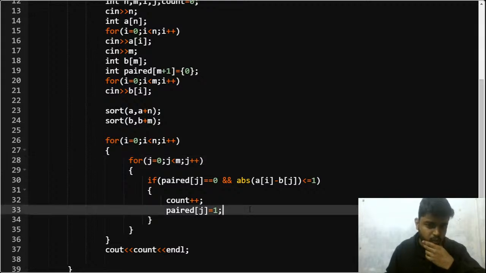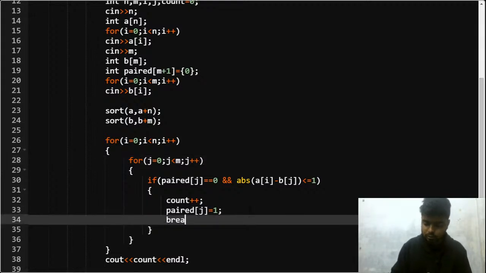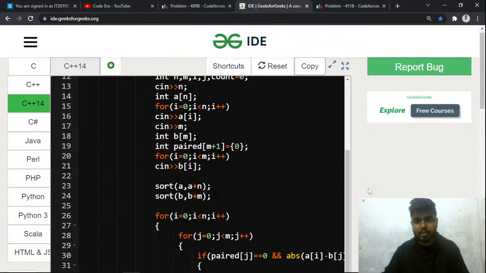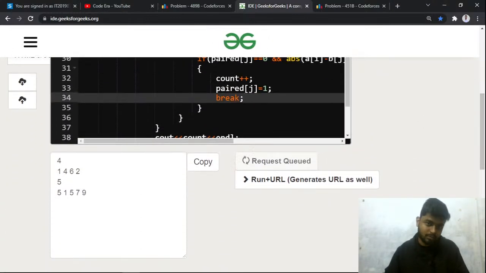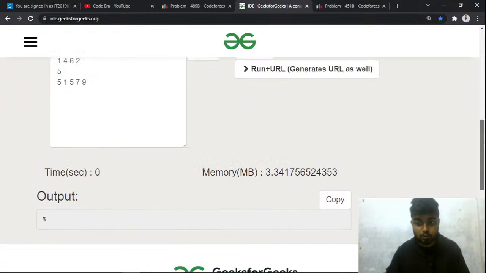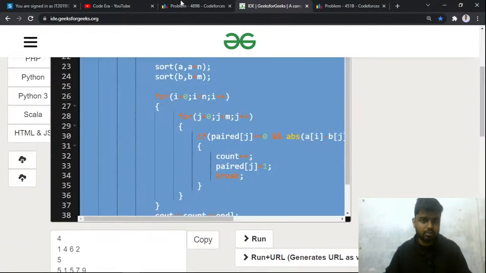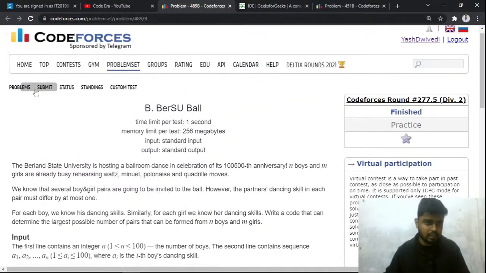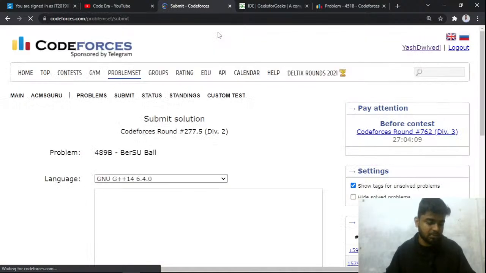Yeah, I need to break. For this element I need to break, man. I need to break because this element is done, right? So that is why I need to break from the loop as well. Now let me see whether this works or not. Because the current gull is paired, that's why I need to break from the loop. I don't want to count that again and again. So let me just copy it and paste it in the solution and see whether this gets accepted or not.